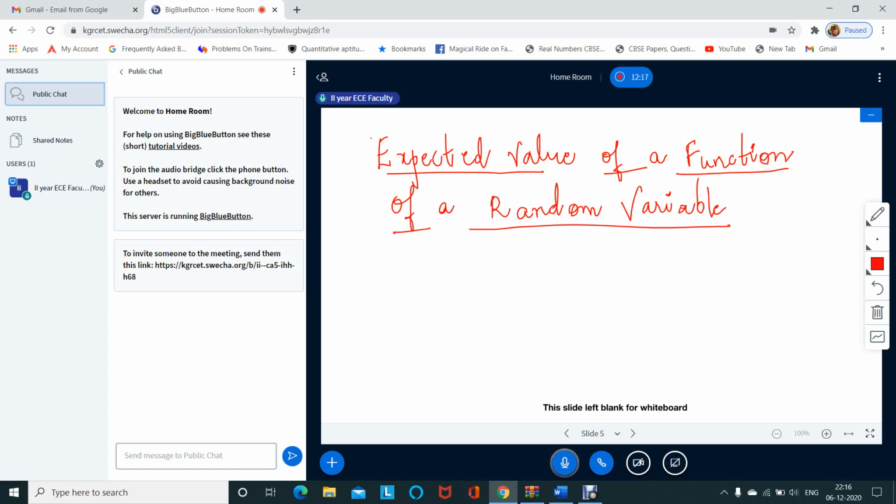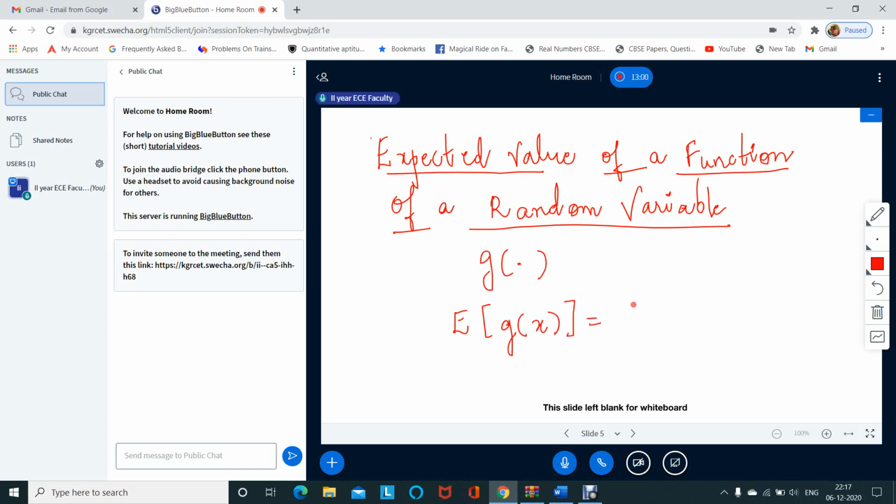But whenever a function is given, that time also we should be able to calculate the expected value of the function of a random variable. So function, I'll represent some function. Any function can be given. So one function I'm taking which is represented like this. So g function, this is the function. So how to calculate the expected value? Same formula we will be using, but in place of the random variable we will be writing the function. So expected value of, if I take g of x as one of the function.